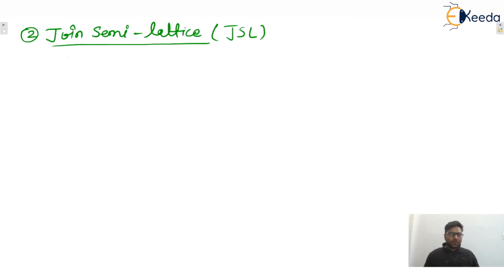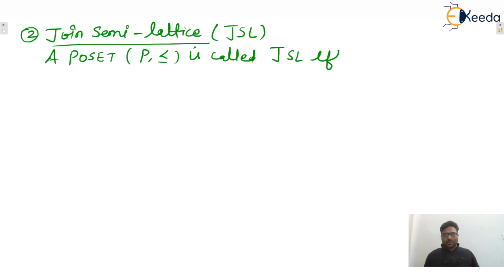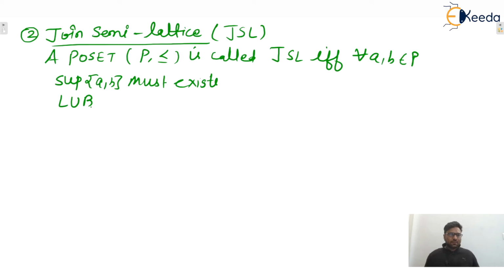So a poset is called JSL if and only if for every A comma B belongs to P, the supremum of A comma B must exist. Supremum means least upper bound.